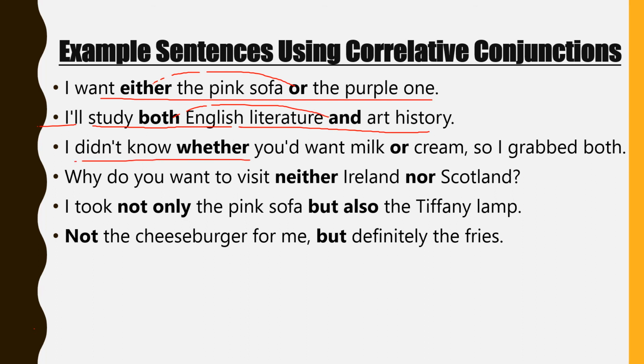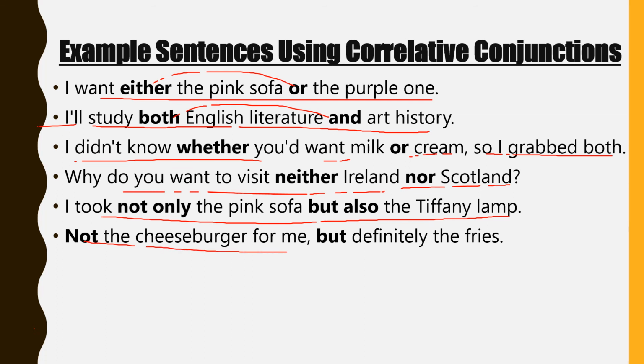I didn't know whether you would want milk or cream, so I grabbed both. Why do you want to visit neither Ireland nor Scotland? I took not only the pink sofa but also the Tiffany lamp. Not the cheeseburger, but definitely the fries. So here, not and but. You can see in all the sentences there are conjunctions used in pairs. So these are called correlative conjunctions.